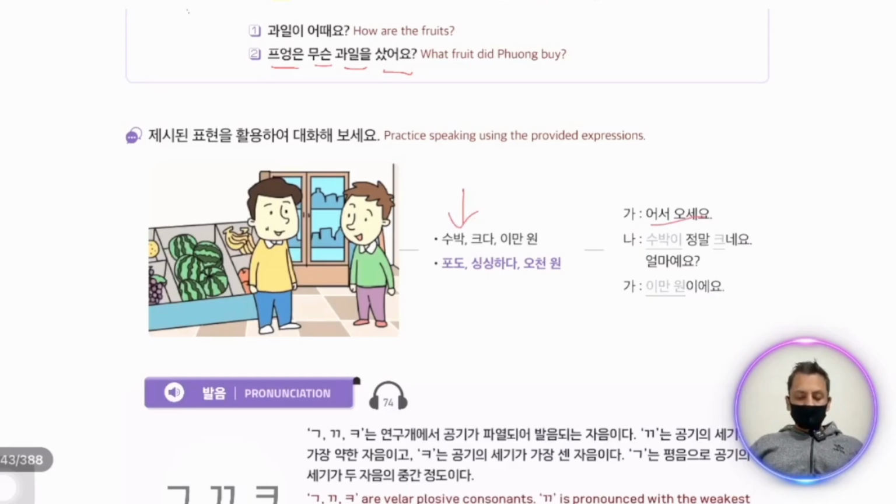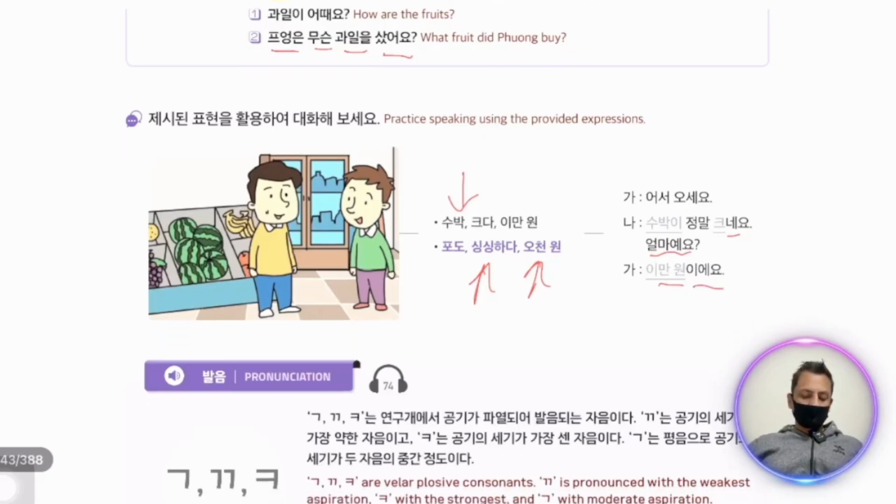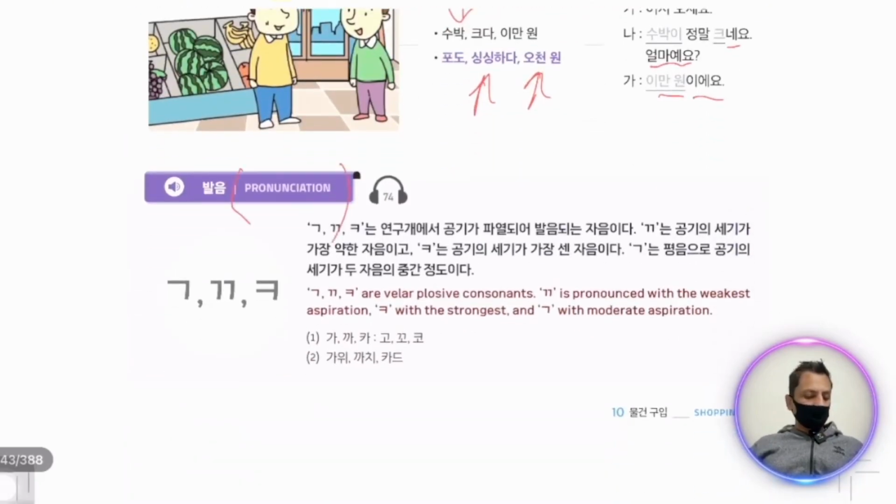Next we have an exercise with these words. 어서 오세요. Welcome. 수박이 정말 크네요. The watermelon is really big. 얼마예요? What is the price? 2만 원이에요. 20,000 won. Now we will make our sentences with these following words. 어서 오세요. 포도가 정말 싱싱하네요. Grapes are really very fresh looking. 얼마예요? What is the price? 5,000 원이에요. Only 5,000 won. Now we have some important pronunciation.